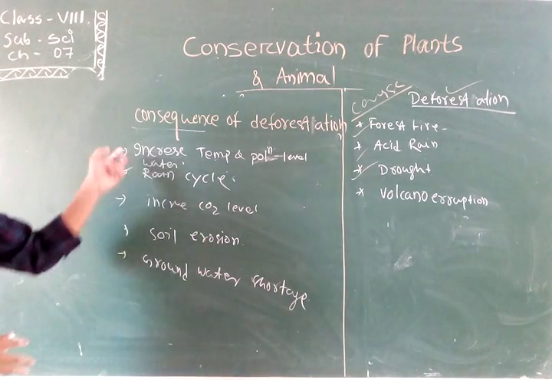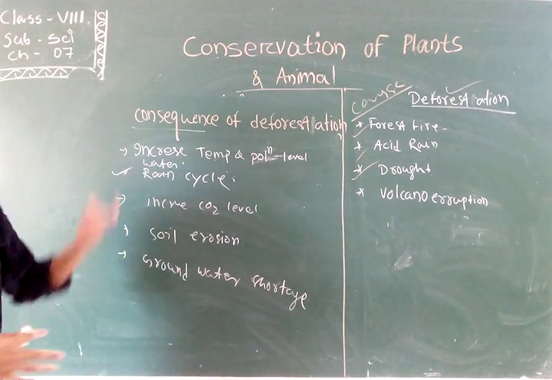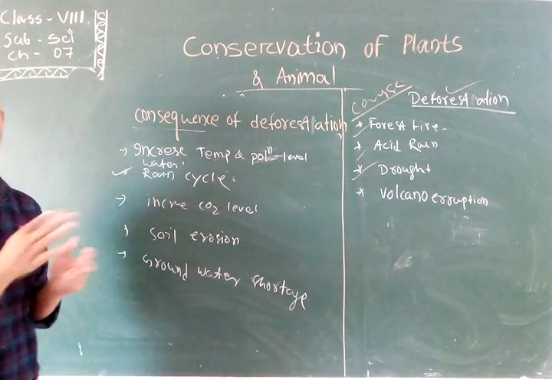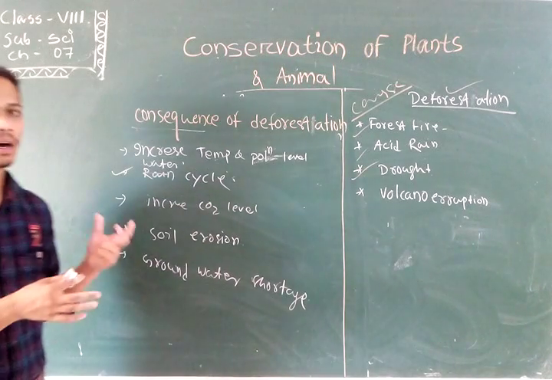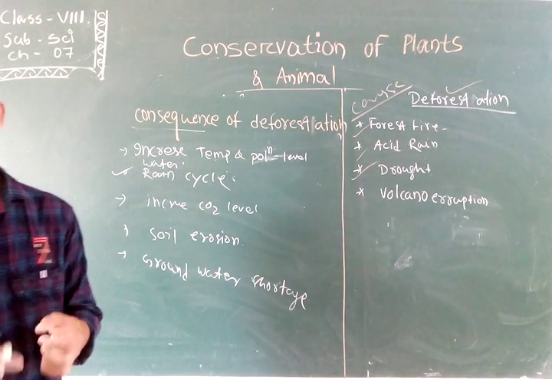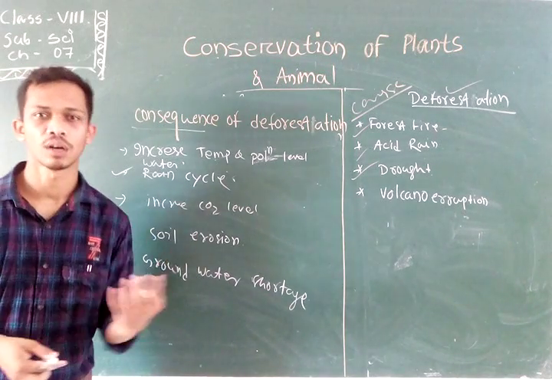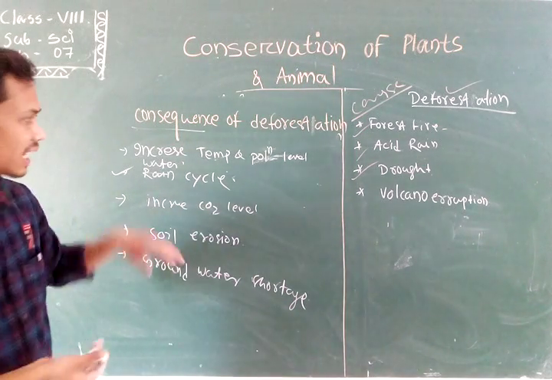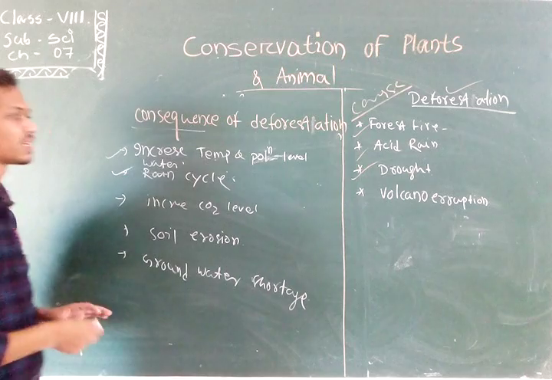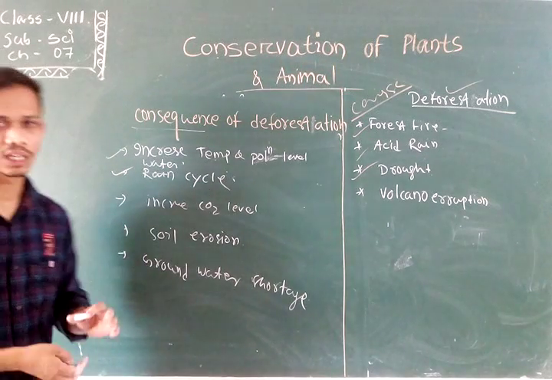So if the forest is no more, then the water cycle will be affected, and the rainfall in a certain region will also be affected. As a result, various crop production will be affected, and it increases the temperature and increases the pollution.